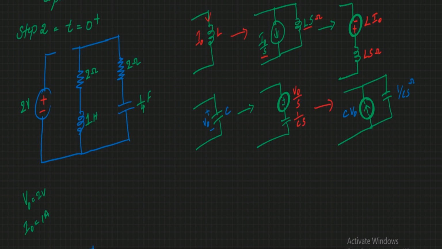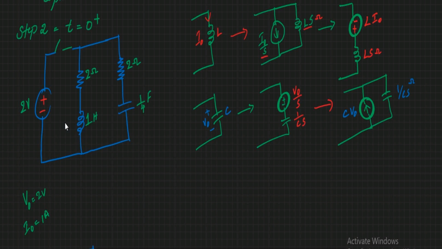So till now we have considered t equal to 0 minus. Now it is time to find for t equal to 0 plus. At t equal to 0, the switch is opened. So this is an opened state.